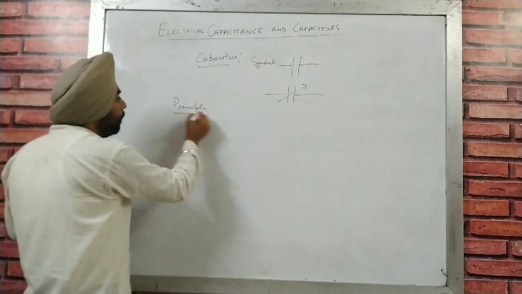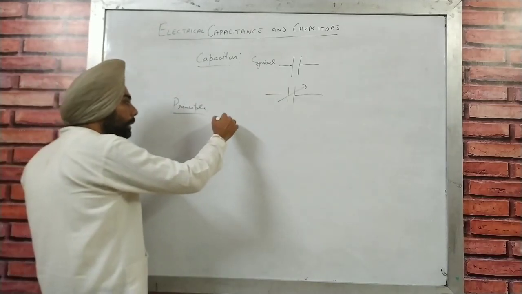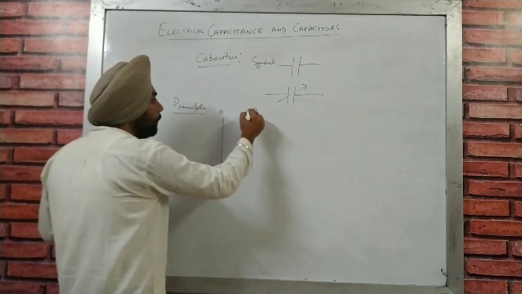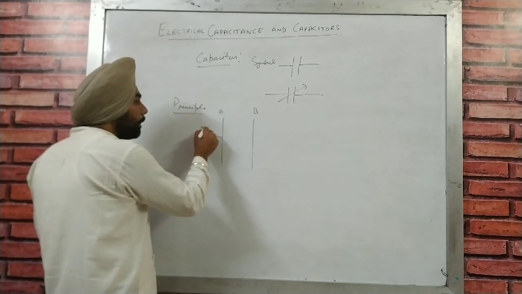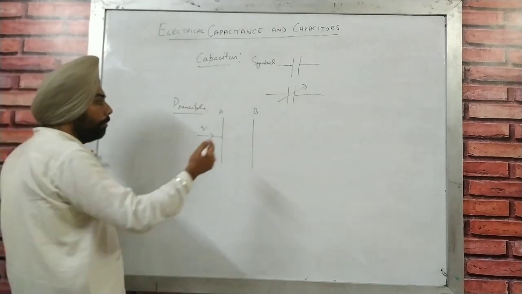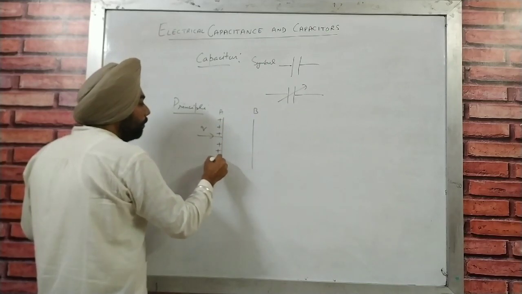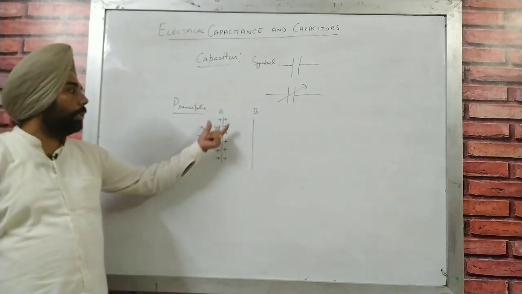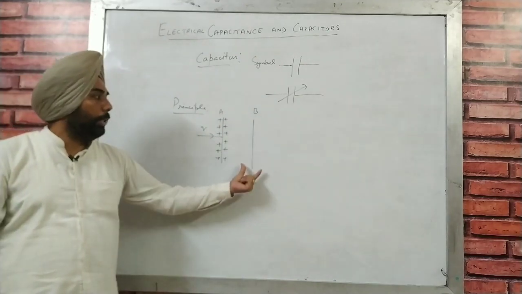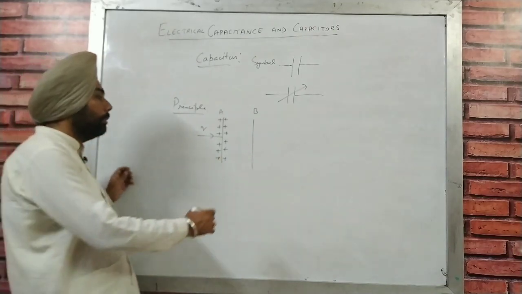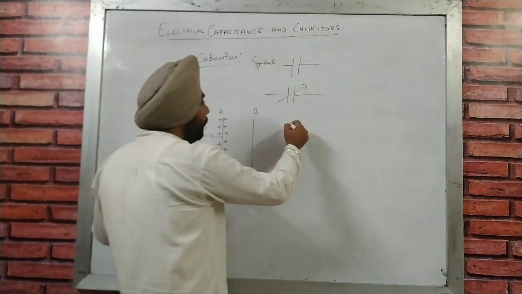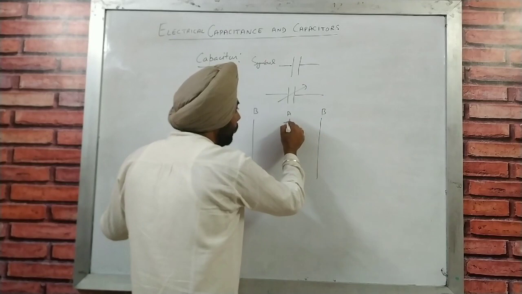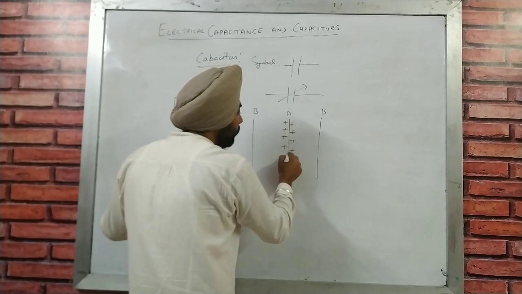Now we are going to use the principle of a capacitor. So let's say we are having two electrical conductors. One is A, another is B, and the conductor A is given a charge up to a potential, let's say the potential is going to be V, the fully charged conductor A. Now if a conductor B is placed very close to that, so that is diagram number first. Now if we place that conductor with another uncharged conductor, you all know what is going to happen.